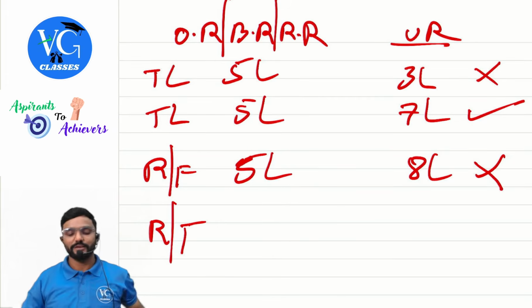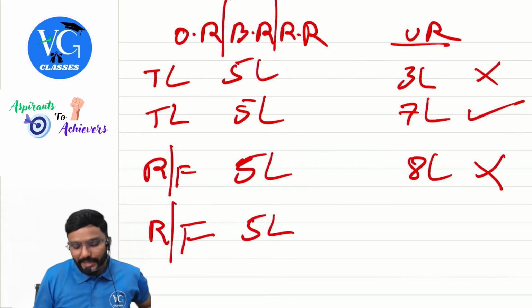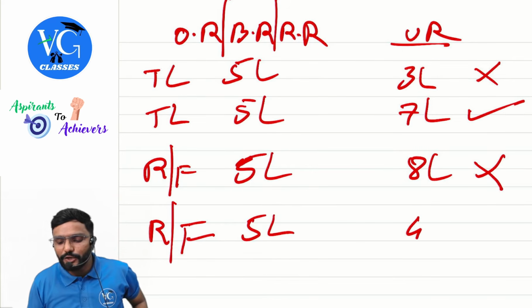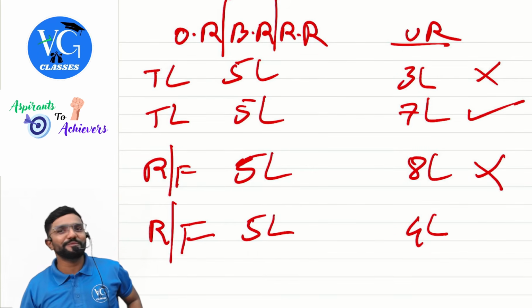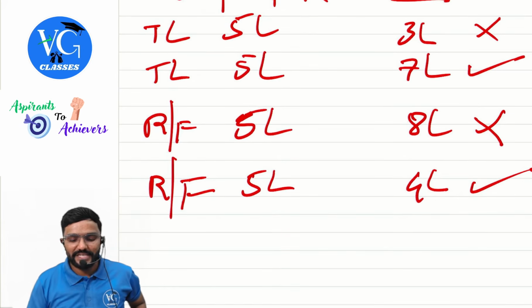Close the good. Next, assume refund. I had already claimed 5 lakh. Now I am reducing it to only 4 lakh through updated return. Will the government allow me to file updated return? Yes, they will allow.